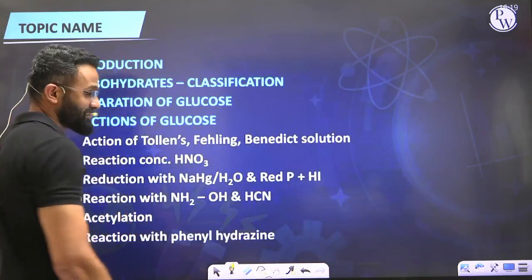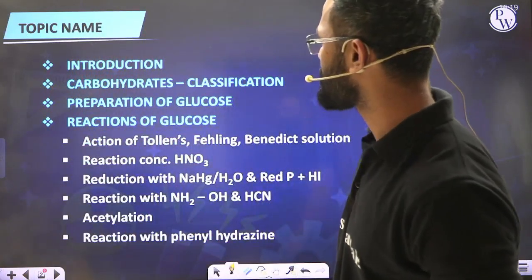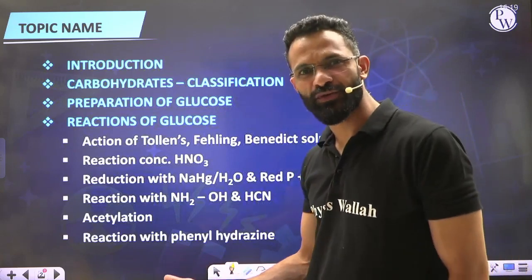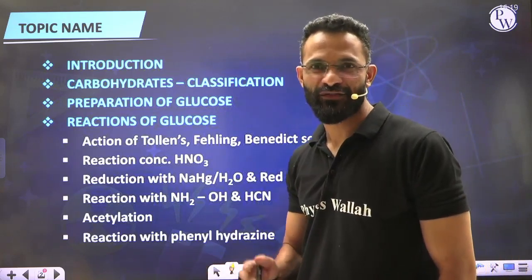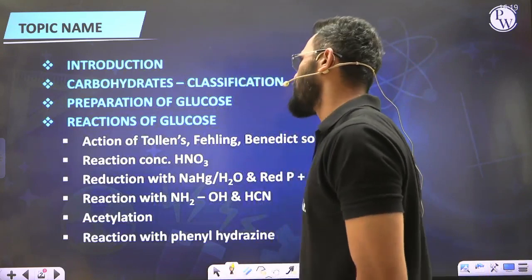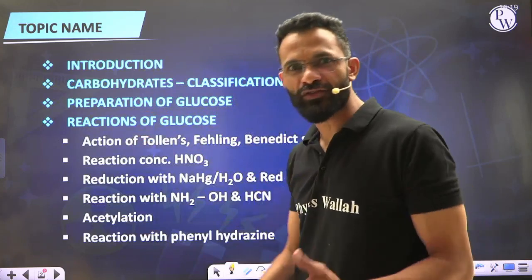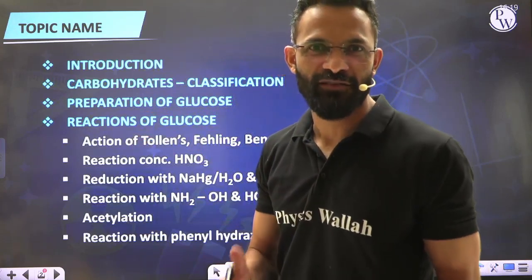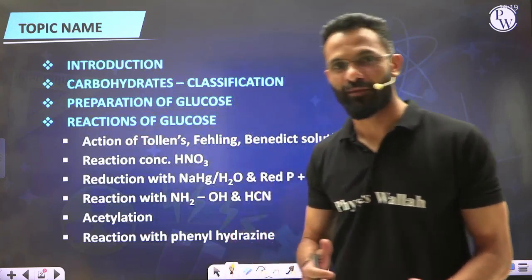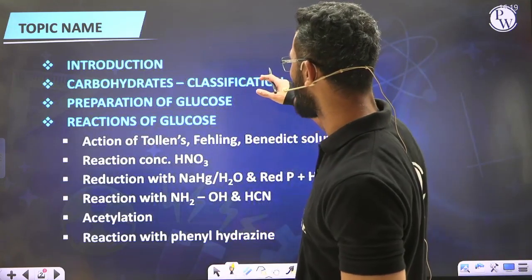So before we start, as usual, we'll first get introduced to what exactly we have to learn in today's class. On your screen, we'll first be getting introduced to biomolecules and different types of biomolecules, in which we'll start with the first important biomolecule, that is carbohydrates. We'll see the historical development of carbohydrates, how we used to define carbohydrates earlier, and what is the modern way of defining carbohydrates. Once that is done, we'll learn the classification of carbohydrates.